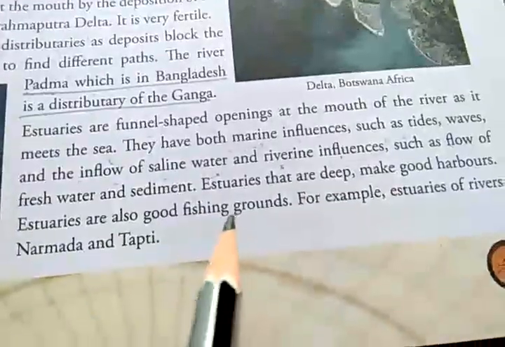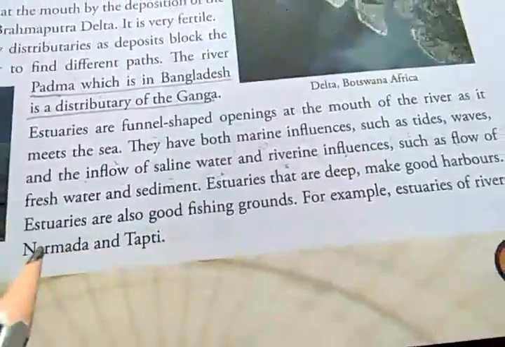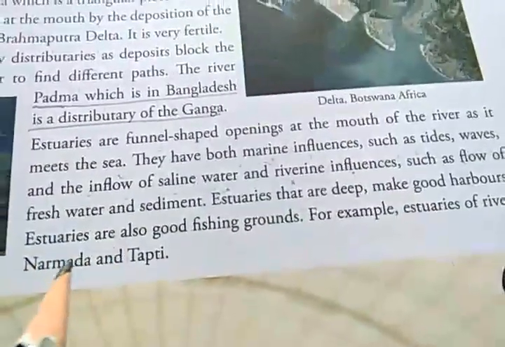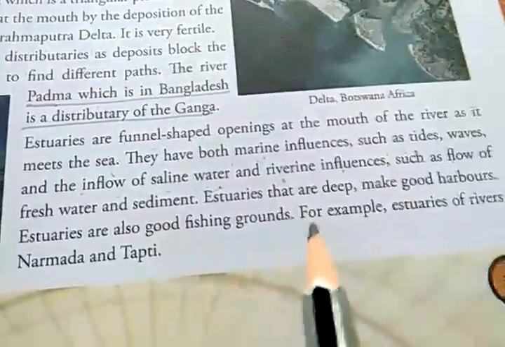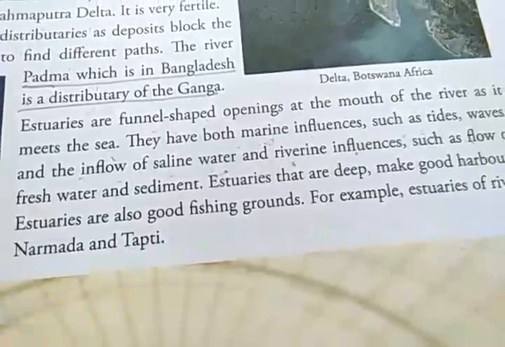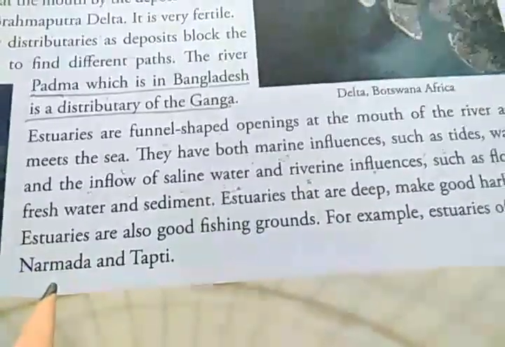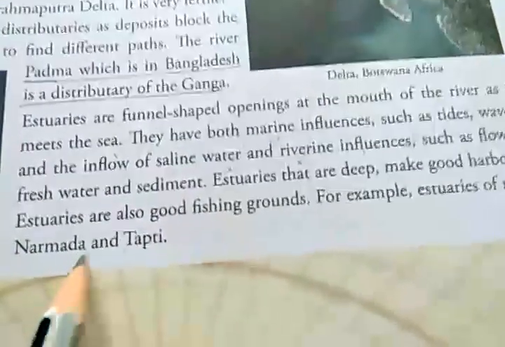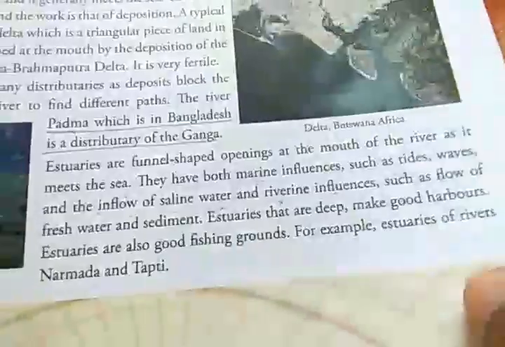Estuaries are also good fishing grounds. Wherever estuaries are there, good fishing grounds are there. And for example, estuaries of river Narmada and Tapti. These are examples of estuaries in India: river Narmada and river Tapti. Okay, then we go to the second part, that is the